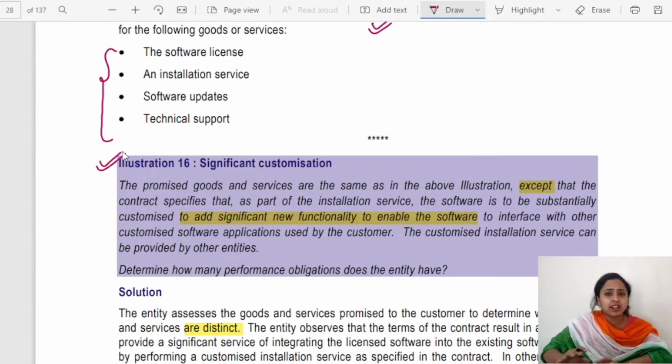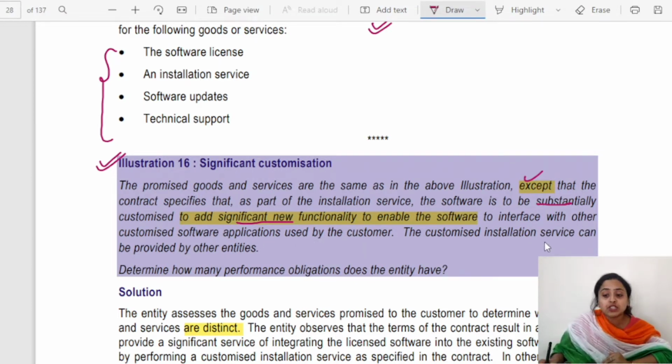If we look at the next illustration, this will make it clearer. Please continue and watch the video. This illustration will make illustration number 15 more clear. See here what the case is. The promised goods and services are the same as in the above illustration. These 4 services are being given the same, except that the contract specifies that as part of the installation service, the software is to be substantially customized. It needs to be highly customized to add significant new functionality to enable the software to interface with other customized software applications used by the customer.